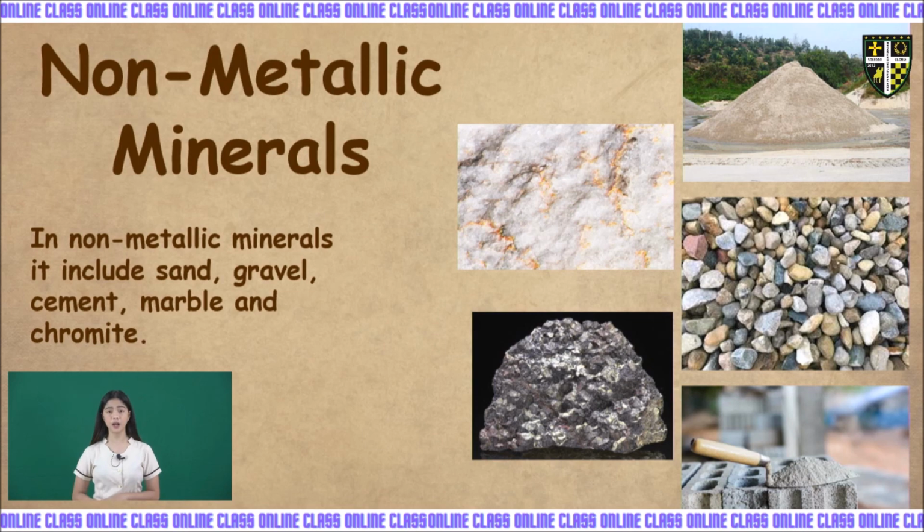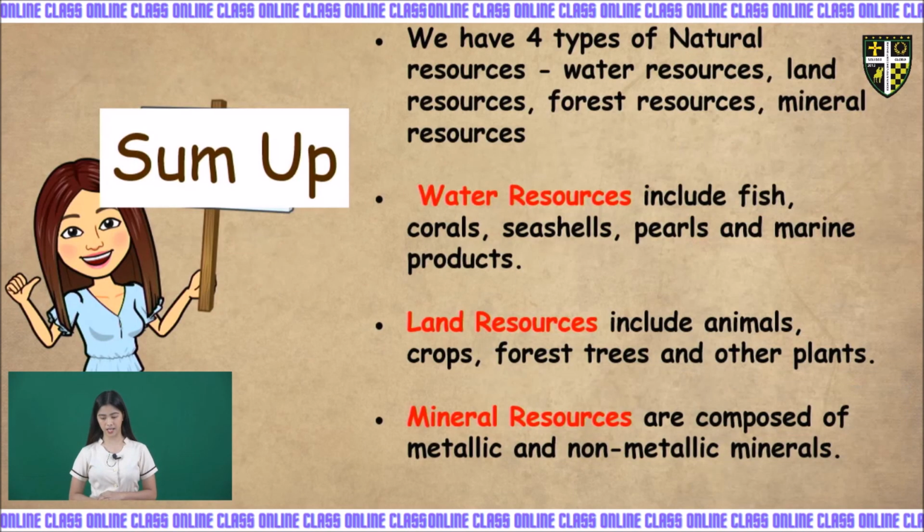So, kids, to sum up our lesson for today, we have four types of natural resources: the water resources, land resources, forest resources, and the last one, mineral resources. When we say water resources, it includes fish, corals, seashells, pearls, and other marine products. While land resources include animals, crops, forestry, and other plants. And the last one, the mineral resources, are composed of two kinds, the metallic and non-metallic minerals.